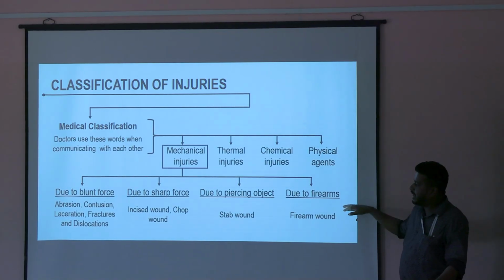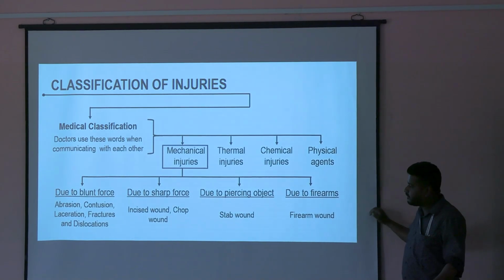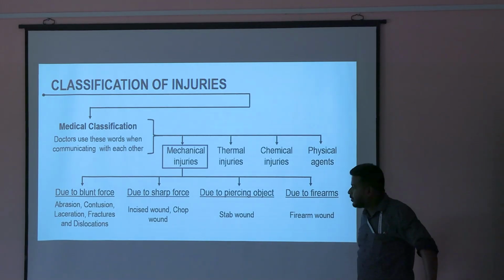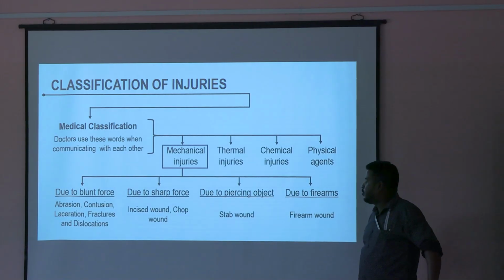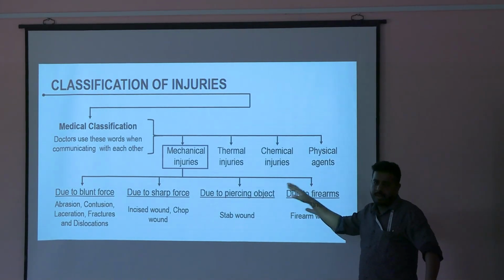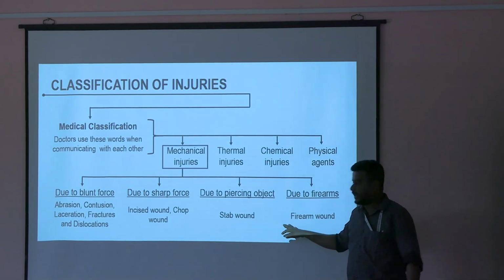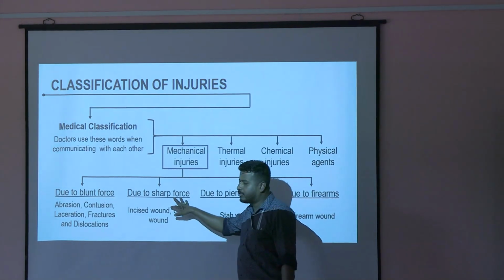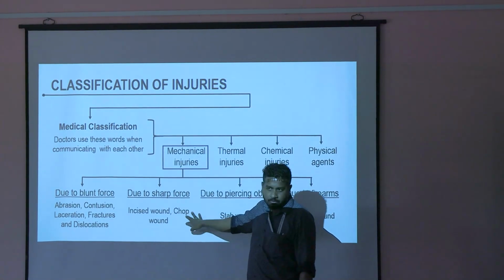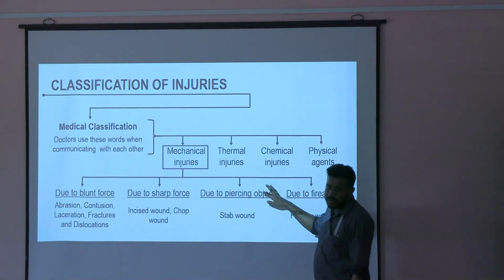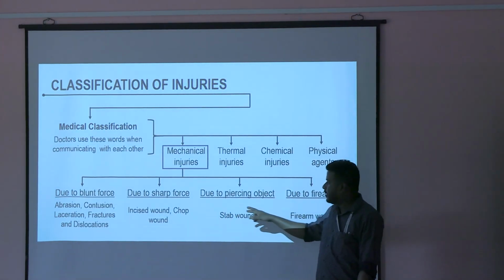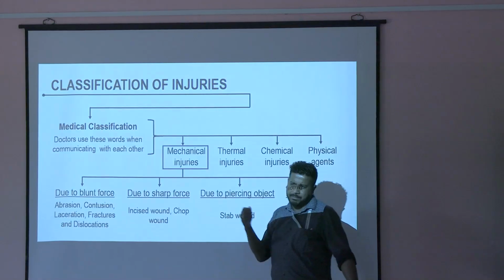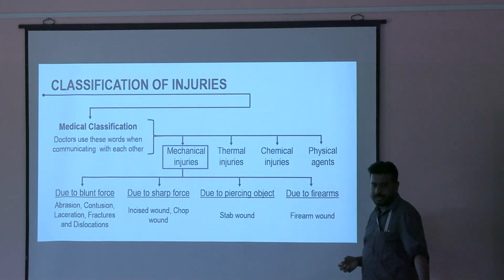For blunt force there can be abrasion, contusion, bruise, laceration, fracture. Due to sharp force, it will be incised or chop wound. Due to piercing object, stab wound. In your book, if it is written that stab wound is because of sharp force, then this is wrong. I don't know what is written in your book, because sharp force, a blade is also a sharp object.